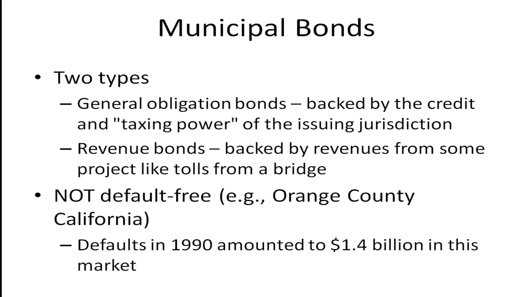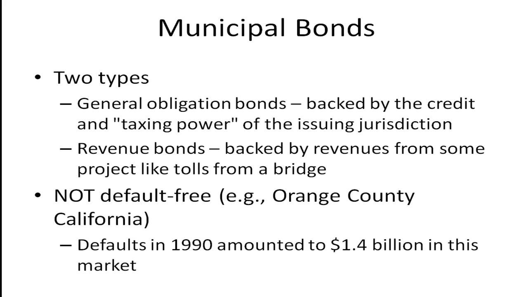All right, as far as municipal bonds are concerned, there are two types. There are general obligation bonds, which are backed by the credit and taxing power of the issuing jurisdiction. There are also revenue bonds that are backed by revenues from some project, like the tolls from a bridge or the tolls from a toll highway. Now, when you think about it, general obligation bonds are going to be less risky than revenue bonds.